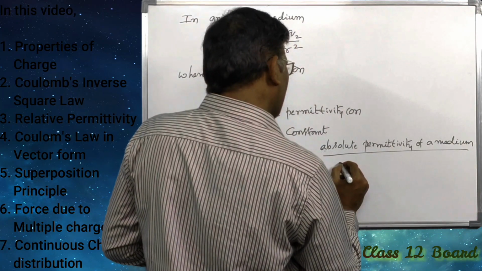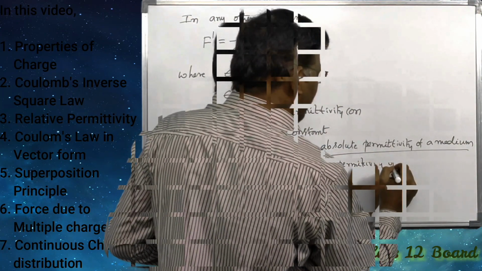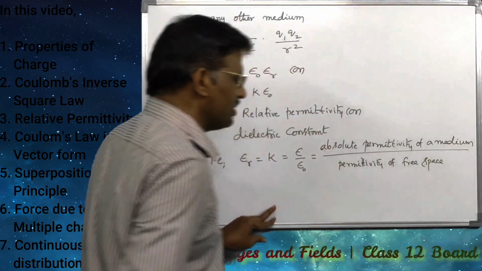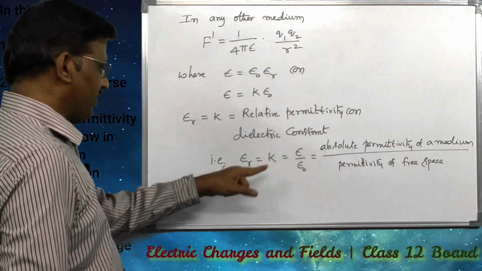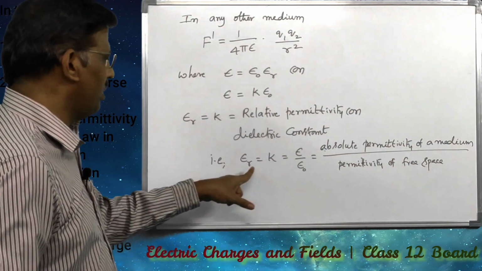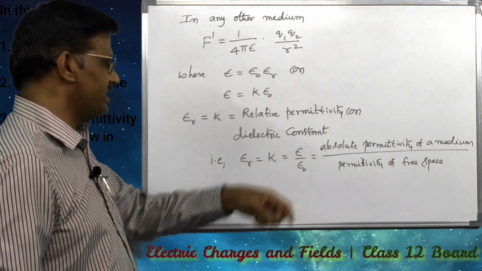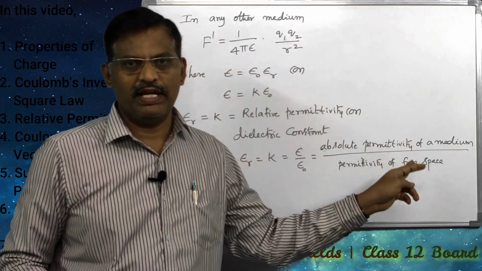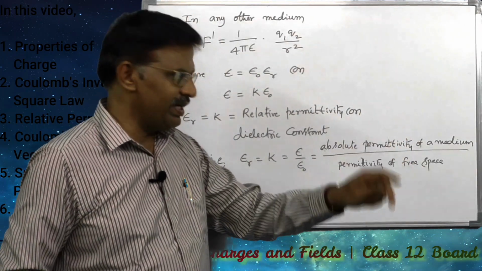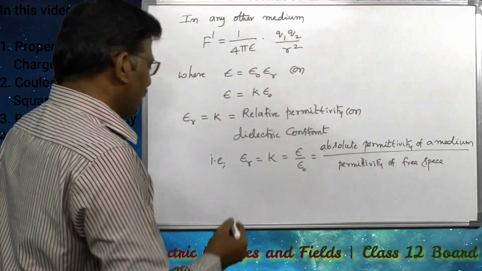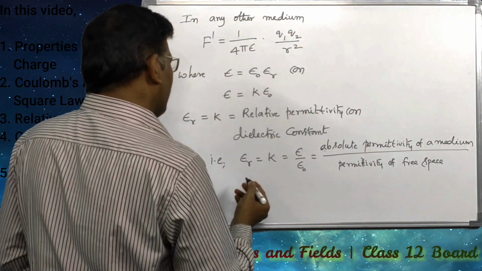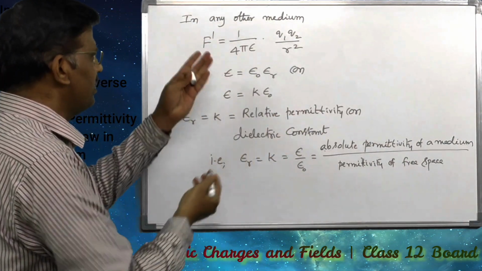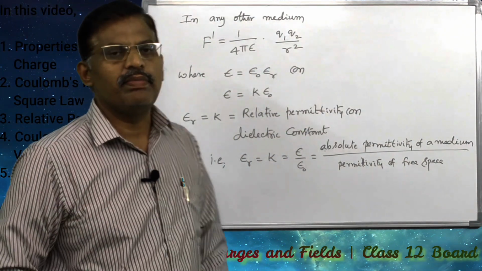divided by the permittivity of free space. So this is the definition for relative permittivity or dielectric constant. K is defined as the ratio of the absolute permittivity of a given medium to the permittivity of free space. This epsilon r or k decides the magnitude of the force in a medium.